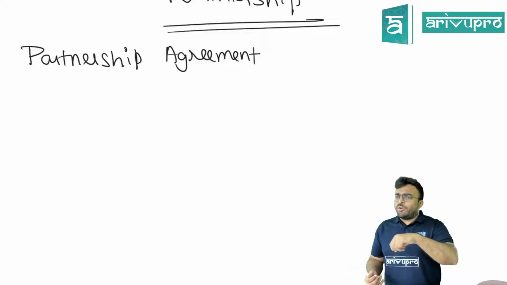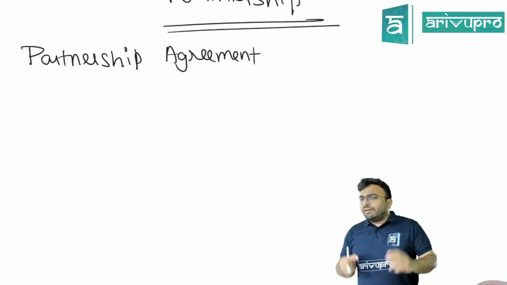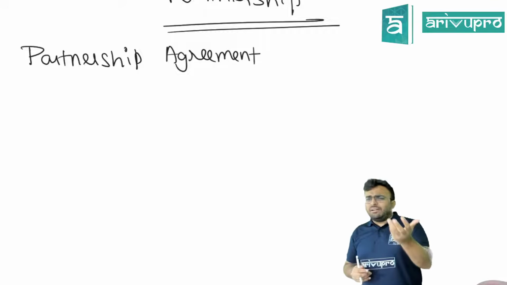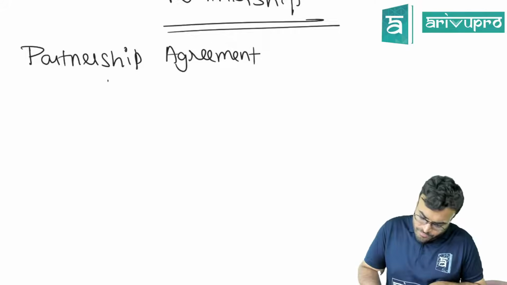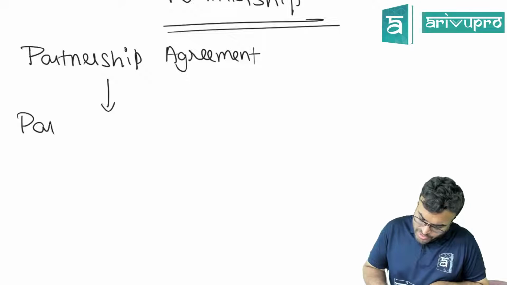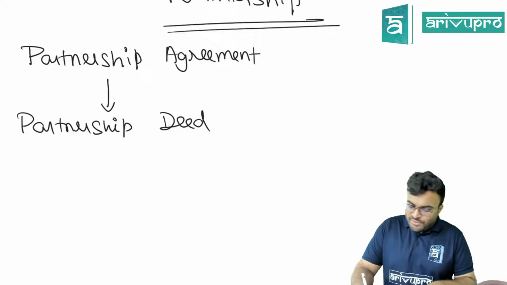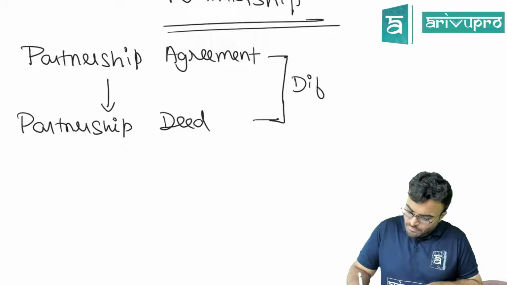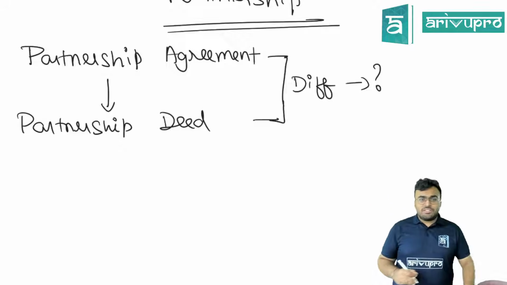Loan can be borrowed only by one partner. Asset will be purchased by one partner. Day-to-day activities are looked after by one partner. So these things, interest on capital, interest on drawings, all these terms and conditions will be written. Now, what is partnership deed then? What is the difference between partnership agreement and partnership deed?